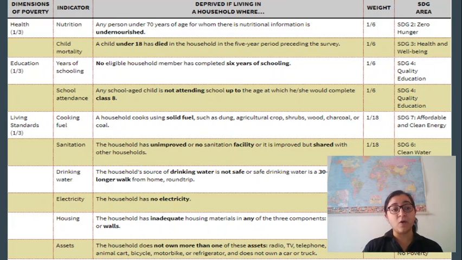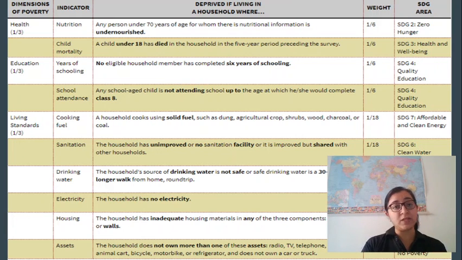The next parameter on which the education dimension is weighed is school attendance. School attendance deprivation is defined as any school-going child not attending school. So if there is a child in a household who is of school-going age and is still not attending school, that will count as a deprivation in school attendance. And this again is mapped with SDG number 4, which is quality education.